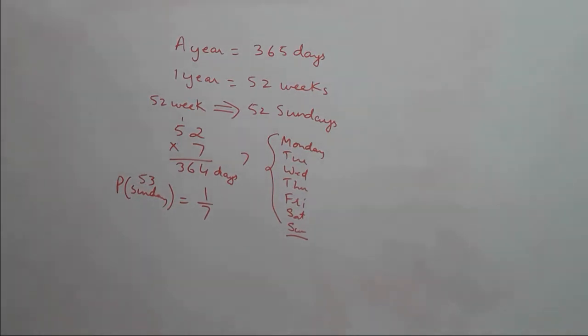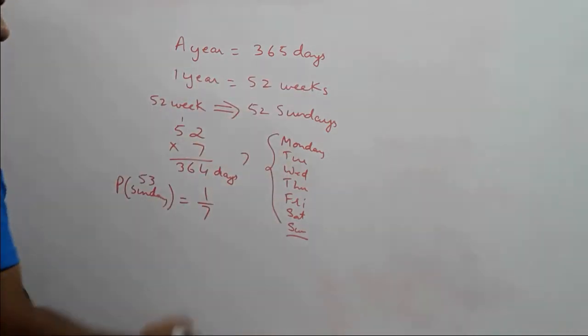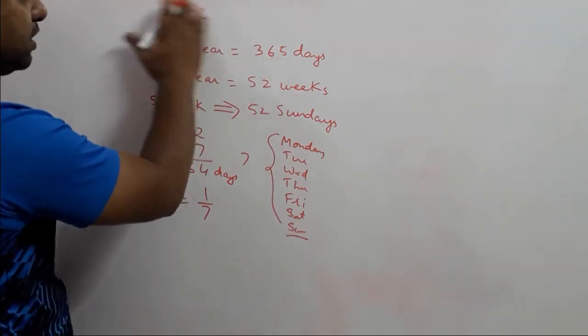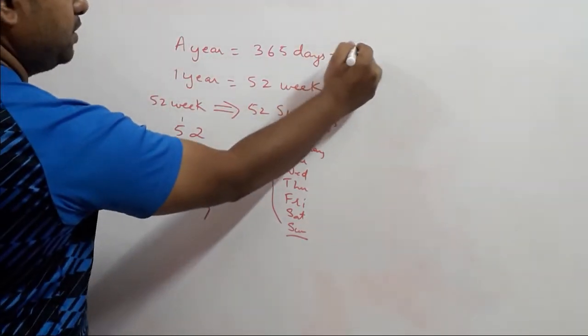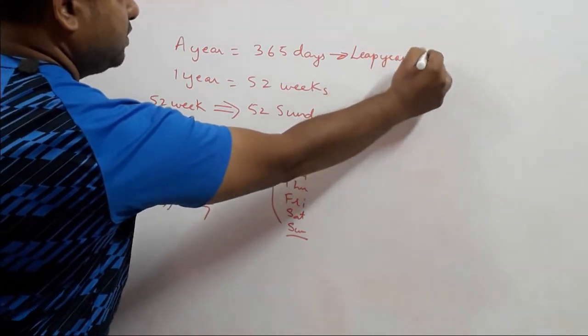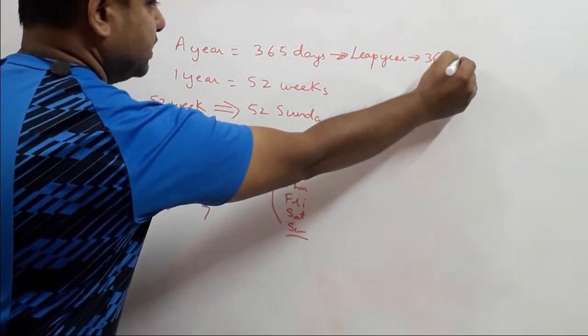Okay, so the probability of getting 53 Sundays is 1 upon 7 in a 365-day year, but we are asked about a leap year. Now a normal year has this much. Now what about a leap year? A leap year will have 366 days.